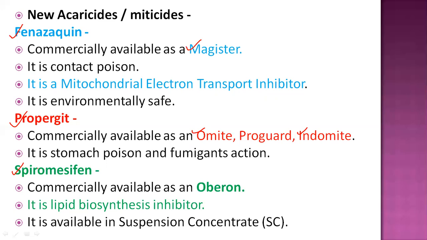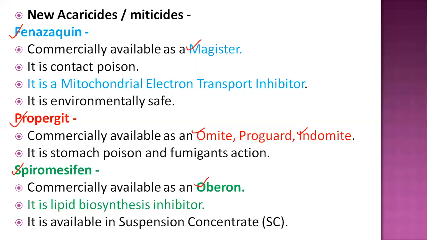Now spiromesifen is commercially available as Oberon, and it is a lipid biosynthesis inhibitor in insects, available as a suspension concentrate. So this is overall all these pesticide formulations and pesticide examples. This is our second part of this topic. Thank you. Do the assignment on that topic, and also remember all the compounds. Okay, thank you very much.